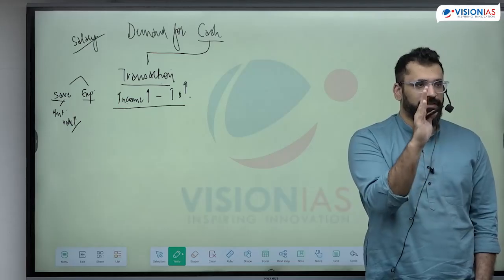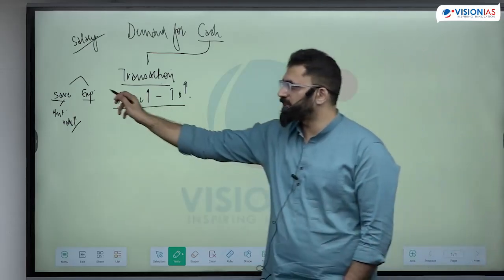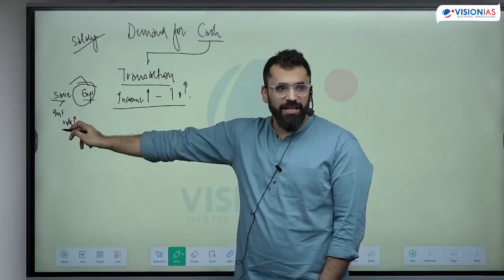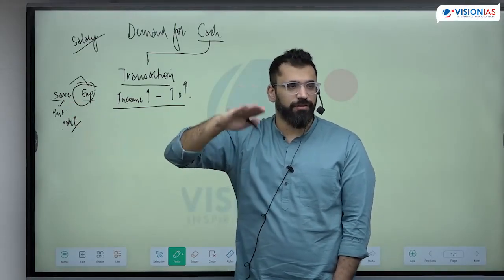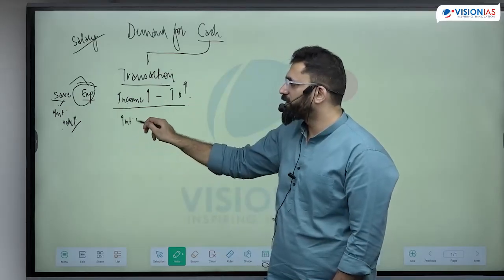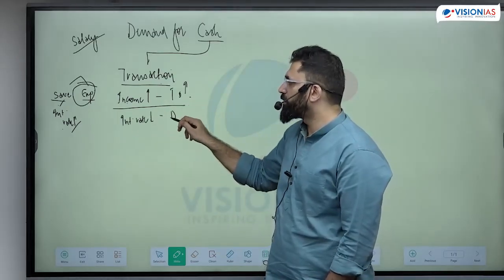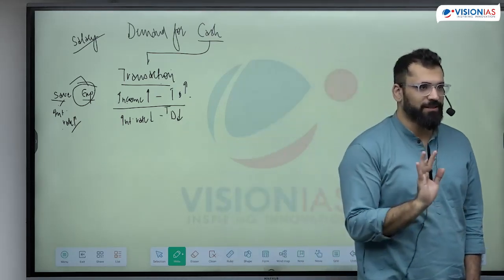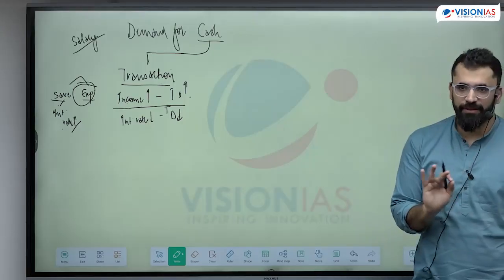Second best minus the first chosen. You chose this option. What is the second best? And your return from saving is very good. That means the opportunity cost of spending is high. So if the interest rate increases, your transaction demand will fall. This is the need of cash for transactions.